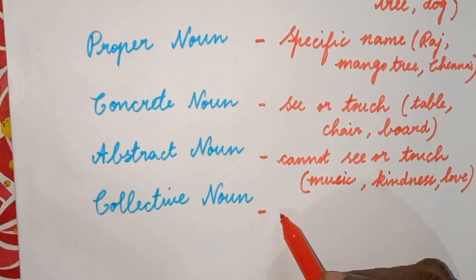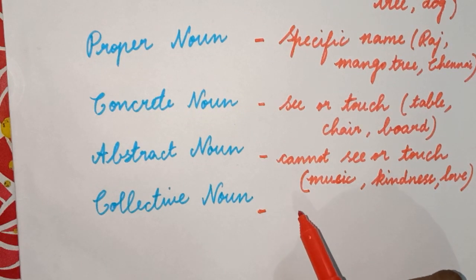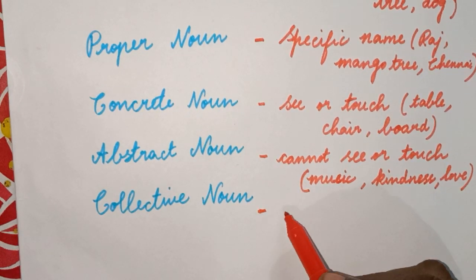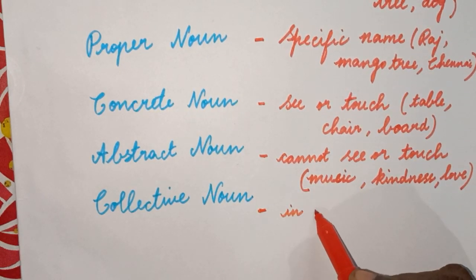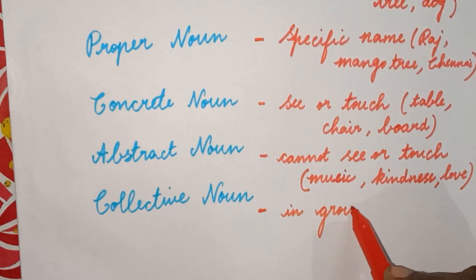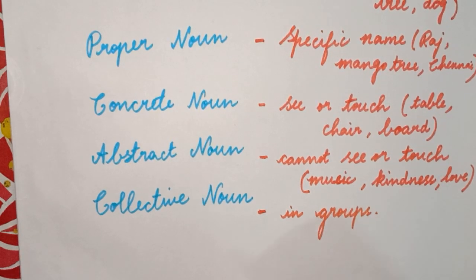Collective nouns are the nouns which represent the name of a person, place, thing or animal in groups. What do you mean by group?